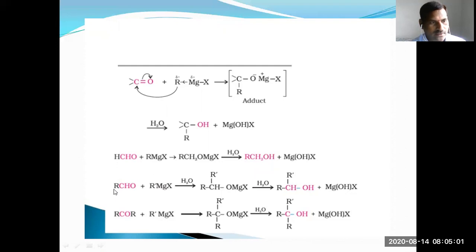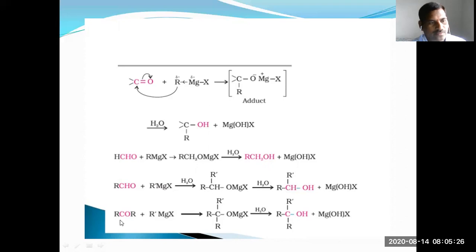Whereas in aldehyde, the R group is taken as methyl group, and in the Grignard reagent also the R group is a methyl group. Two methyl groups are present in the alcohol. The alcohol name is isopropyl alcohol.